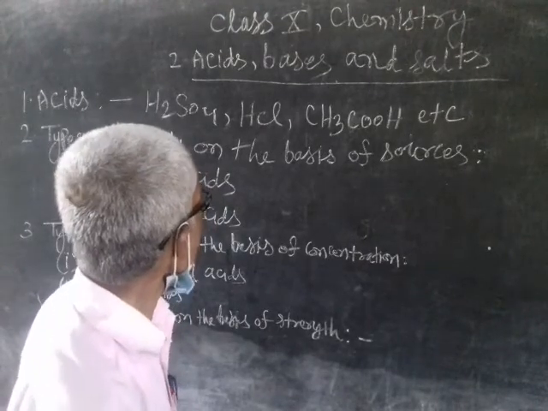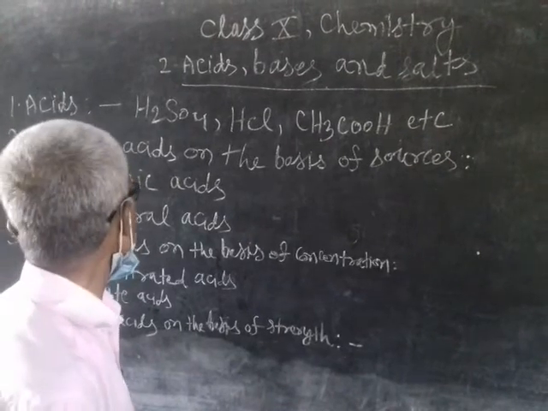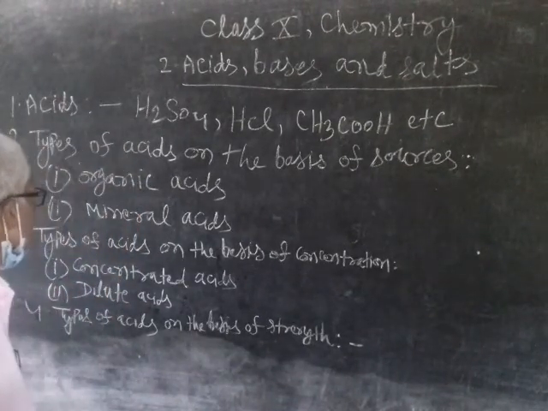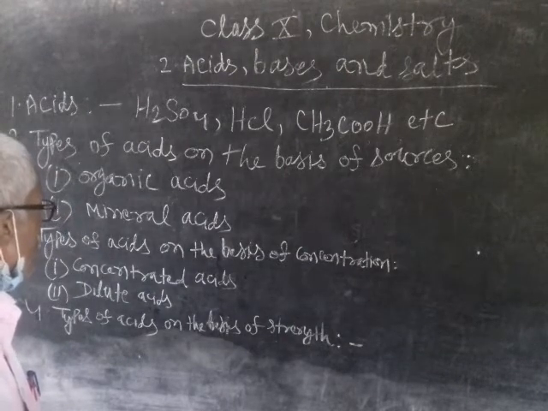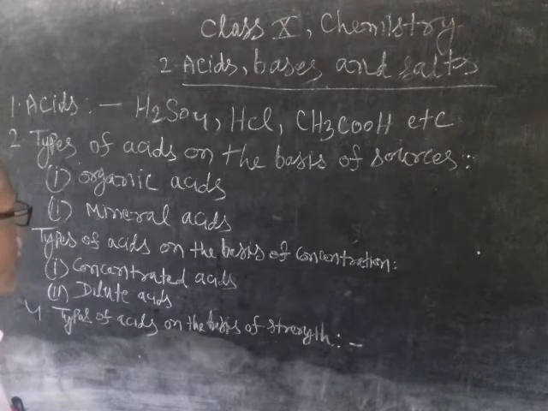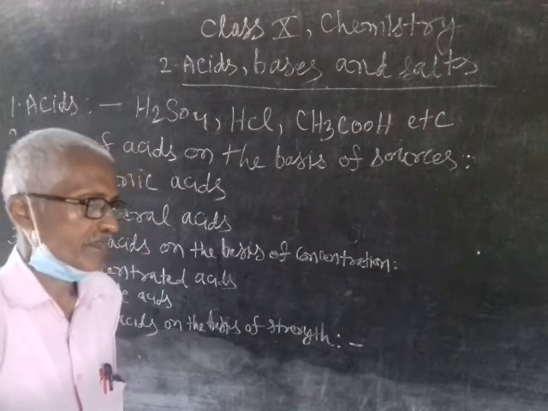Today I will teach you about acids, bases and salts. The topics are acids and types of acids. First of all, you should know what is acid. Acid is that compound which has replaceable hydrogen.